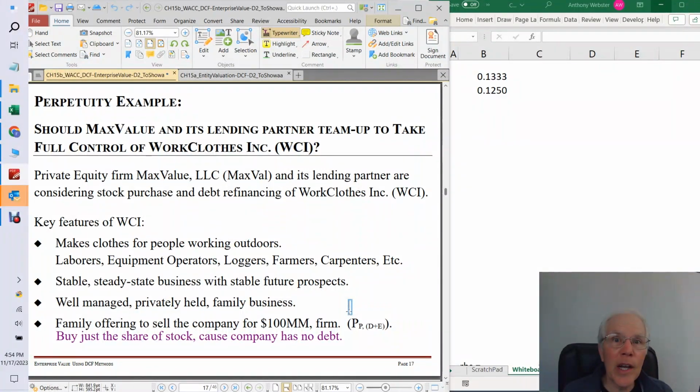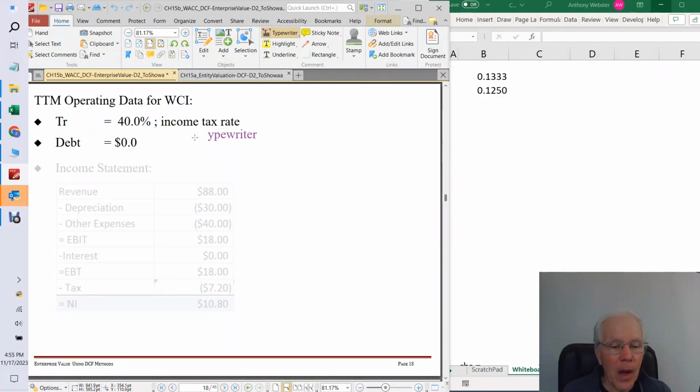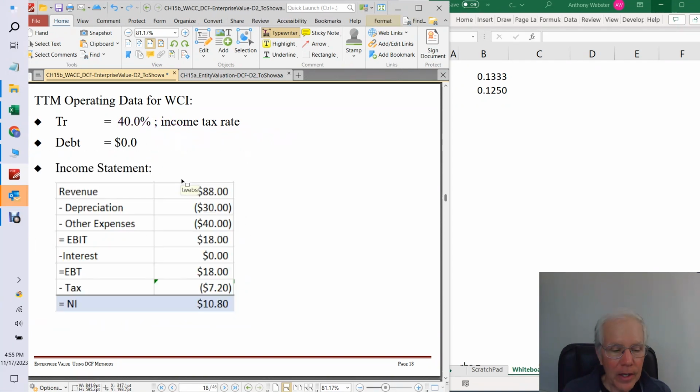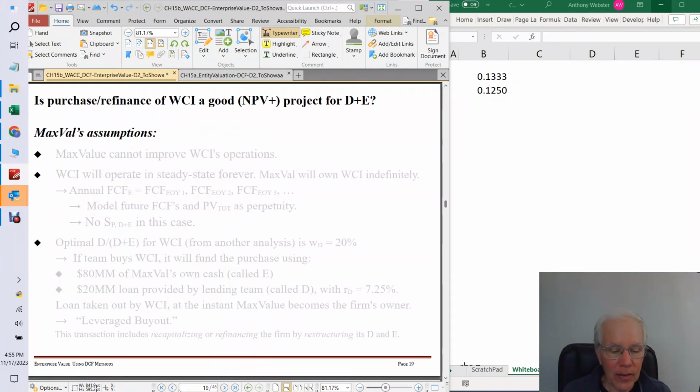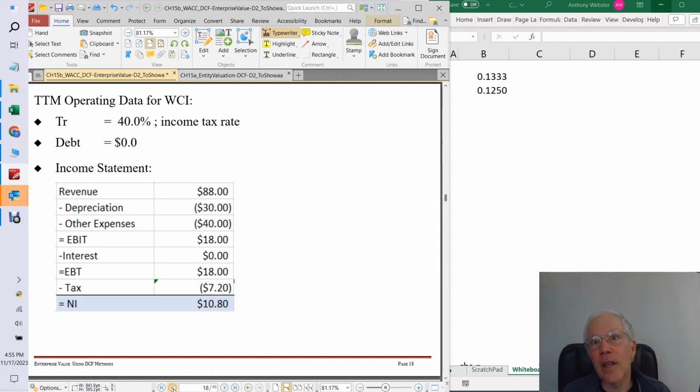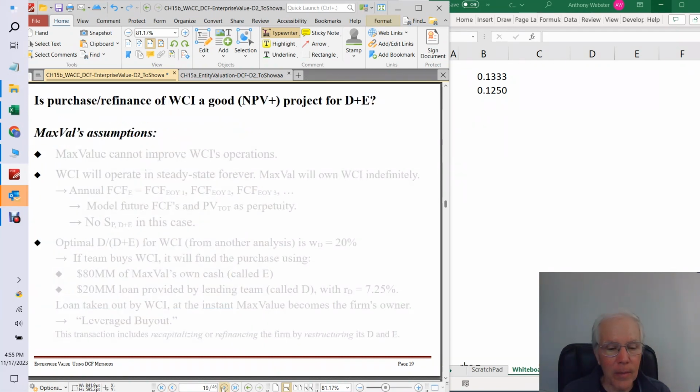The lending team would have to pay off all the bonds and make new loans to the company. But we don't have to worry about that here because the company right now has no debt. Okay, the company's tax rate is 40%. The debt, like we say there, is 0. Here's their most recent income statement, 88 million for their revenue, and we work our way down, and their net income is 10.8 million. And again, that's steady state. So that was last year, that's this year, that's the next year, that's the next year, et cetera, et cetera.